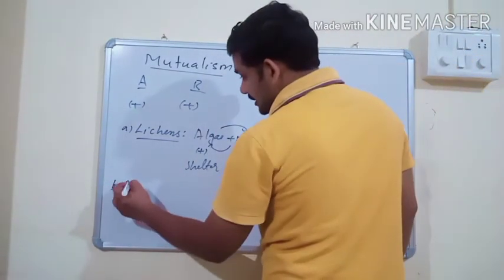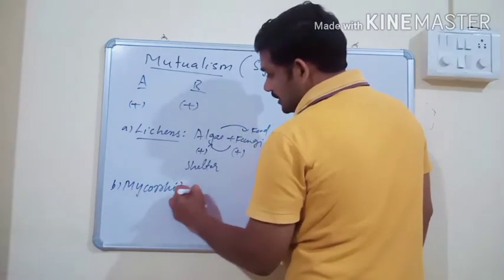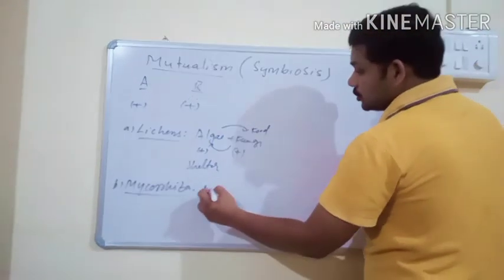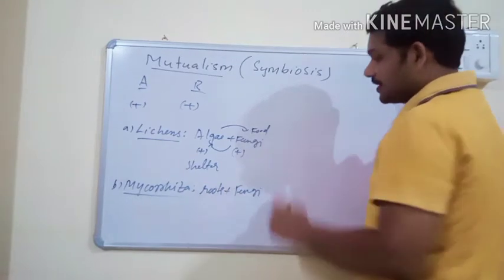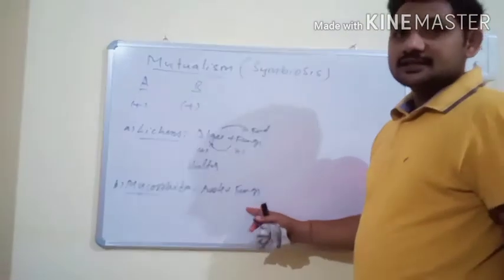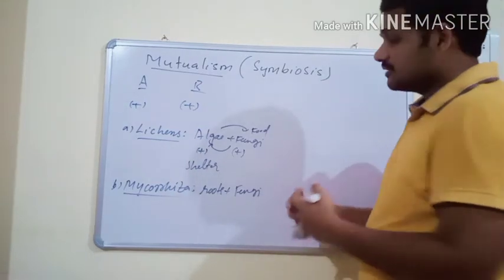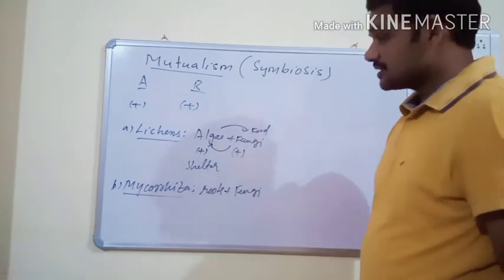And the second one is mycorrhiza. So what is mycorrhiza? It is a mutual relationship between roots of higher plants and some members of fungi. Here roots of higher plants obtain minerals from fungi, and fungi obtain shelter and food from roots of higher plants. This type of relationship is known as mycorrhiza.